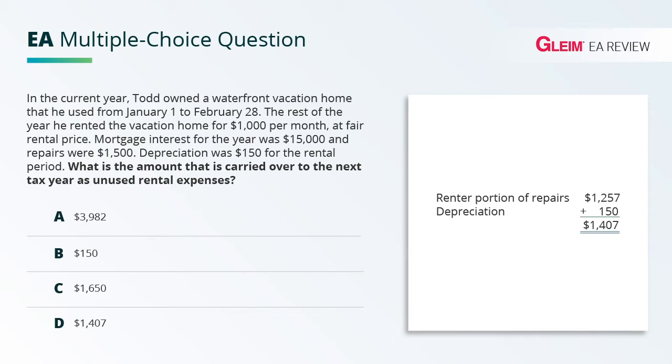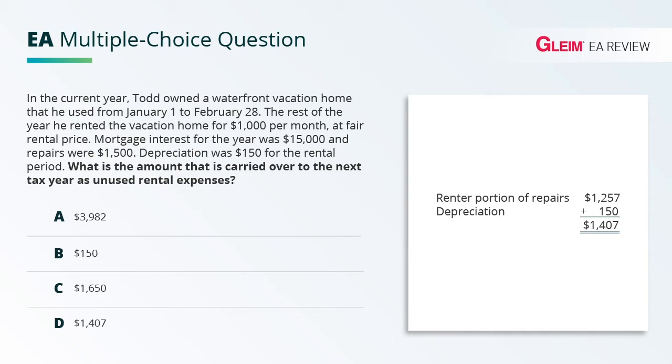Finally, since the deductions are limited to gross income, the order of deductions is, first, the allocable portion of expenses deductible regardless of rental income, and examples include mortgage interest and property taxes, as they're normally allowed to be deducted anyways. Second are deductions that do not affect basis. Examples are ordinary repairs and maintenance. And third are deductions that do affect basis, like depreciation. Any portion that is not deductible is carried forward to the next year.